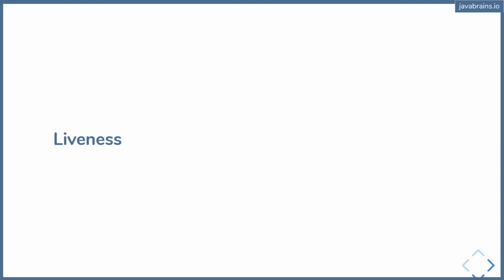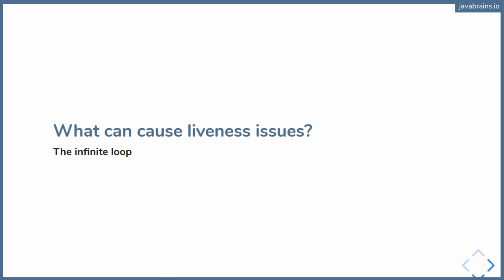So what causes liveness issues? There are a bunch of things that can cause it, and it doesn't necessarily apply to concurrent programming. For example, you can write an infinite loop. There can be a bug in your code. You have a while true, and you don't have any condition where the while loop exits. With that infinite loop, is the program making progress? It might be, if the infinite loop is what it needs to do, like some kind of daemon which needs to constantly keep doing something. That could technically work. But if you have an infinite loop which is not doing anything, but is stuck for something else, then that is a liveness issue. So this is liveness without even talking about concurrency.